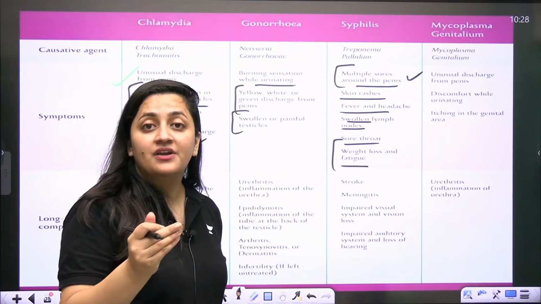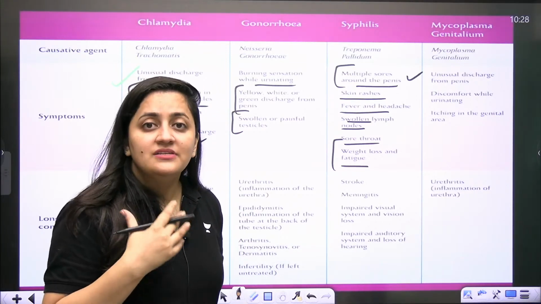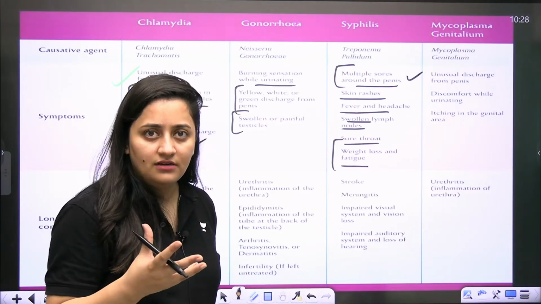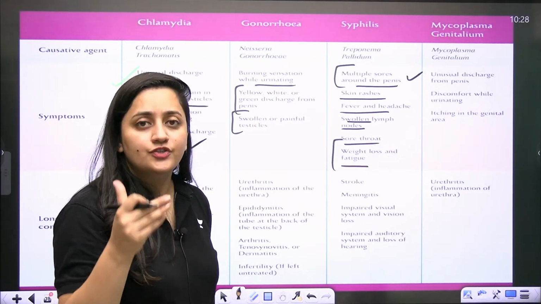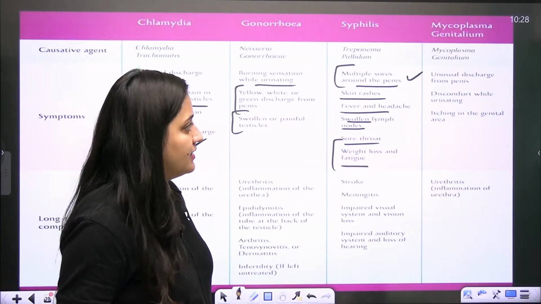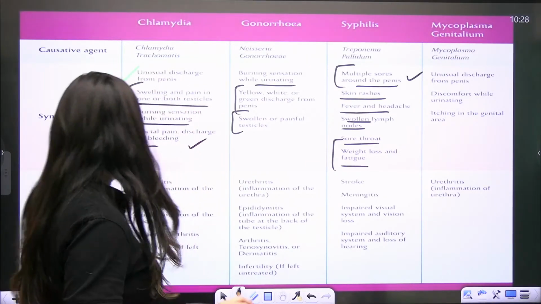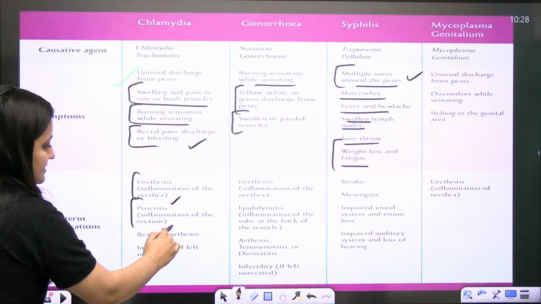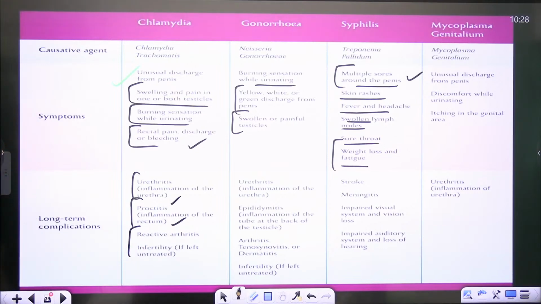If they are not detected and treated, because people have stigma and don't visit doctors to discuss this, it is dangerous. If it is detected and cured, then fine, otherwise it will be problematic. In the long term, urethritis, inflammation of the urethra, and proctitis, inflammation of the rectum, can occur. In women with chlamydia, abnormal discharge and burning sensation can occur.